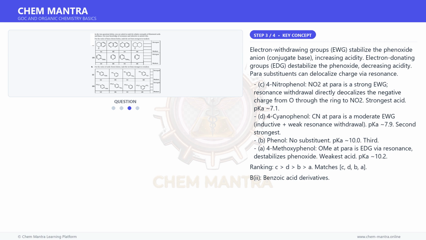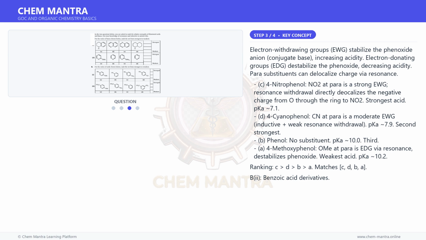C. 4-nitrophenol. NO2 at para is a strong EWG. Resonance withdrawal directly delocalizes the negative charge from O through the ring to NO2. Strongest acid. pKa 7.1. D. 4-cyanophenol. CN at para is a moderate EWG, inductive plus weak resonance withdrawal. pKa 7.9.